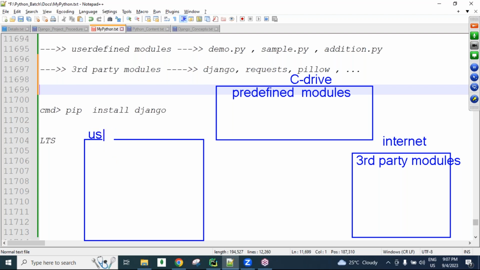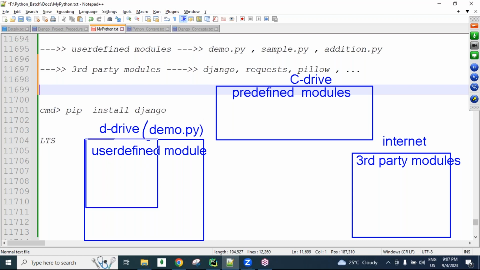Simply, in a different location, for example in the D drive or somewhere, you are creating this Python file, guys. This is called a user-defined module. A user-defined module is nothing but demo.py, guys. You can consider demo.py a user-defined module. As a developer, guys, we are working in this area.